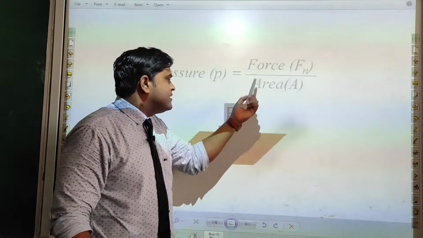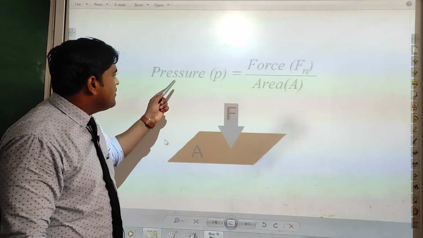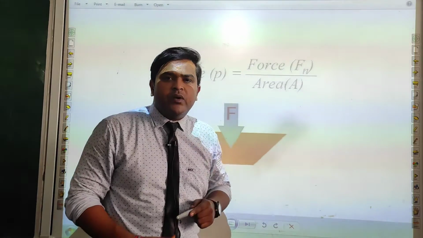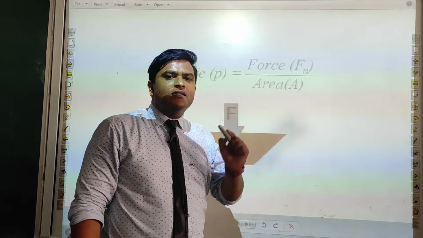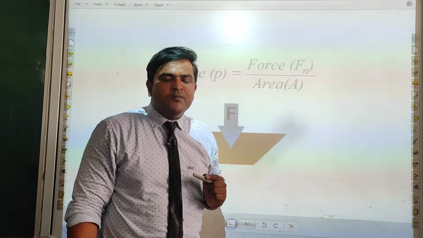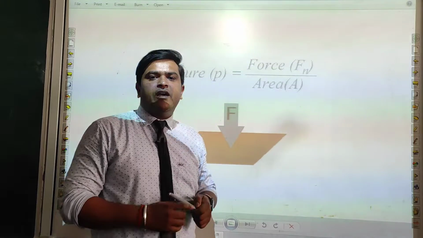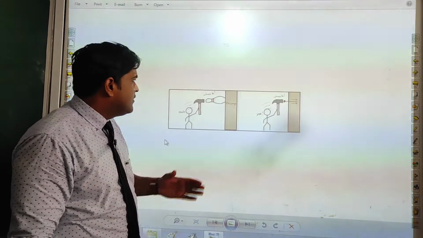Pascal's law you have to also study in higher classes. So Newton per meter square will be the SI unit, and dyne per centimeter square will be the CGS unit. Like we say Pascal, Pascal की जगह बार भी होती है, an atmospheric unit of pressure, and 1 bar is equal to 10 to the power 5 Pascal. These things also you have to learn.